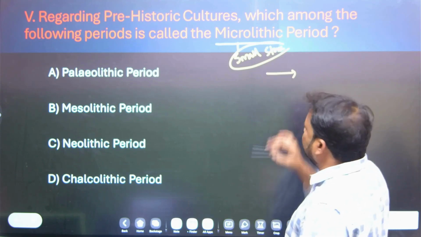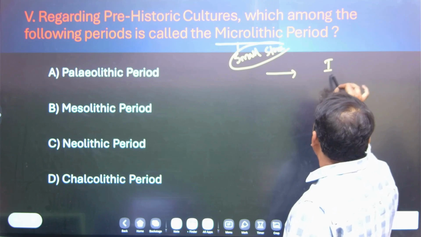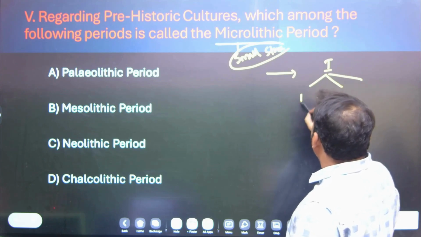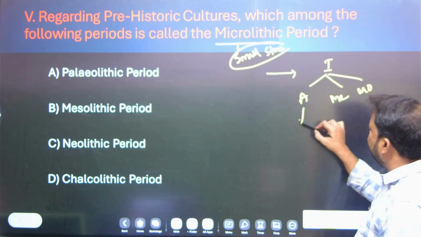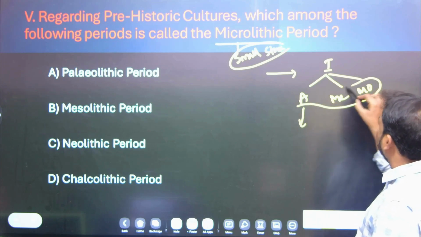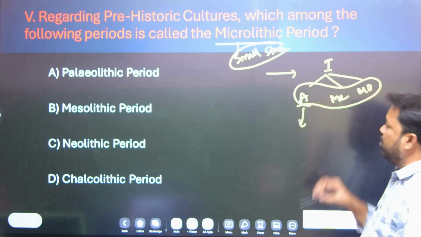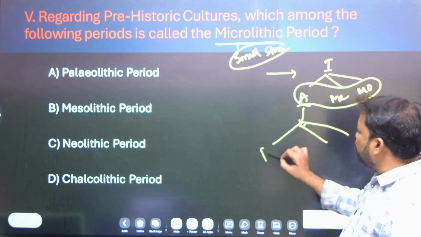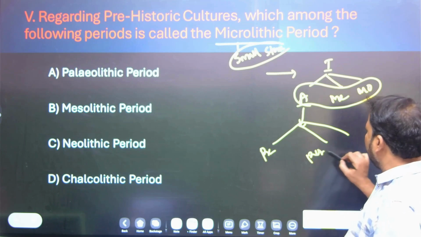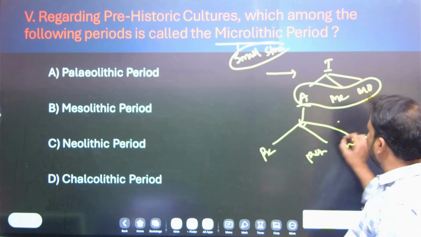Come to the point. I told you already, Indian history is divided into ancient, medieval and modern, based on the political and religious domination in that period. Ancient India is divided into prehistory, proto-history and history, and this is based on the script.